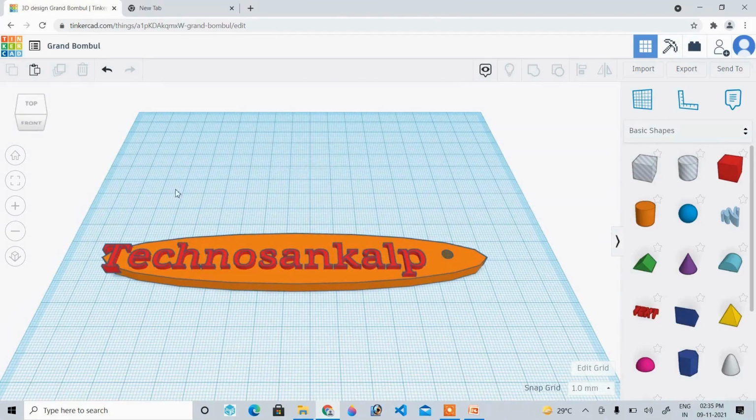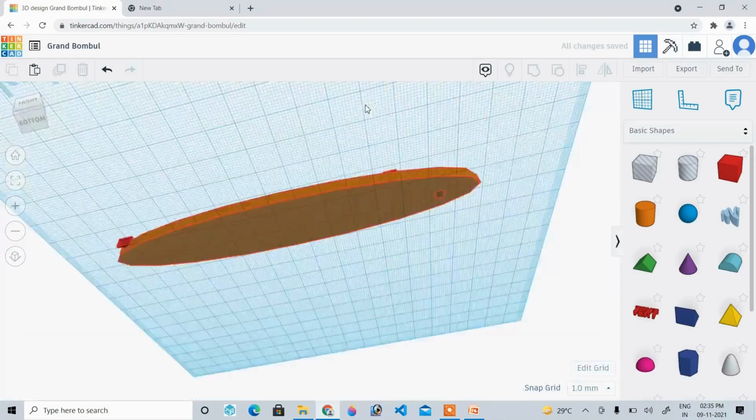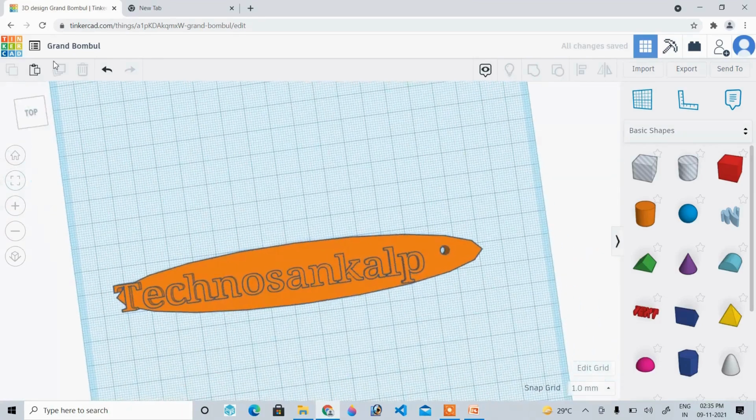Okay. So now after designing all things, just select all and make a group of this so that it will not get separated. Here we can change the name. So now I'll make it as Techno. And how to save this file, we have to export this file.